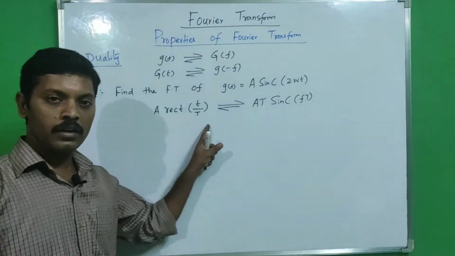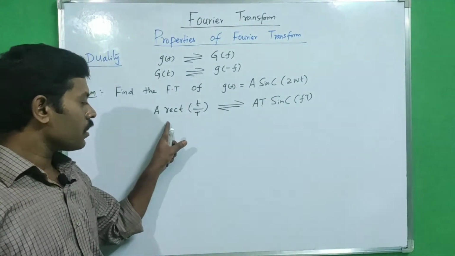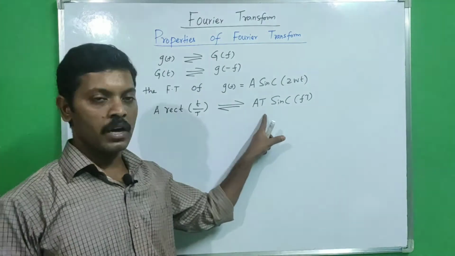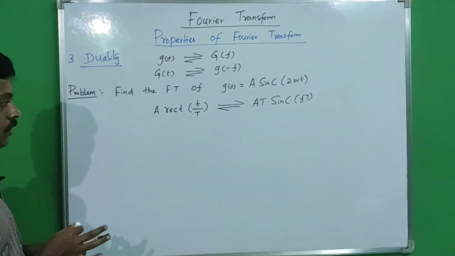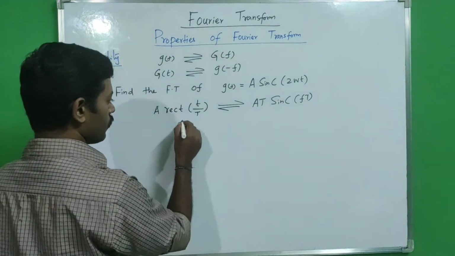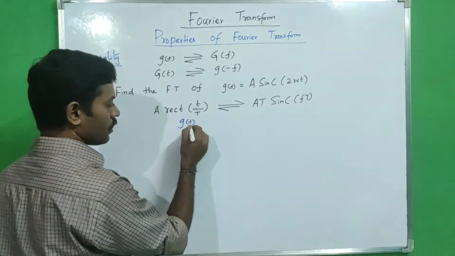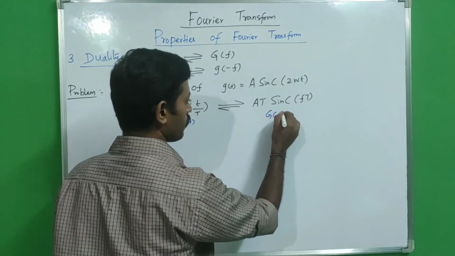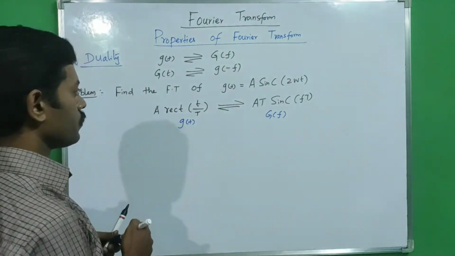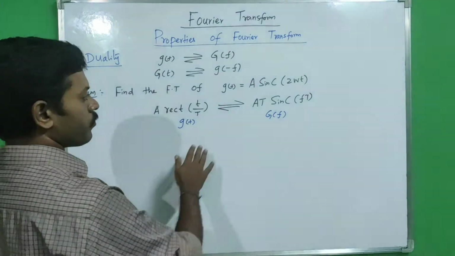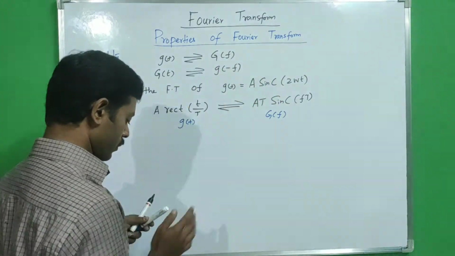So this is g of t and this is G of f. From this result, we are going to find the Fourier transform for the sinc pulse.